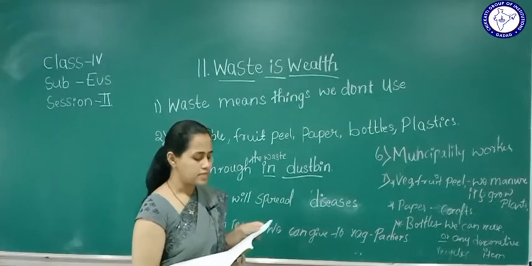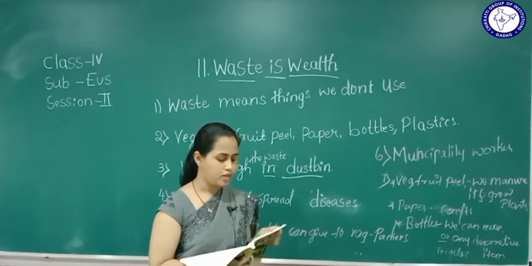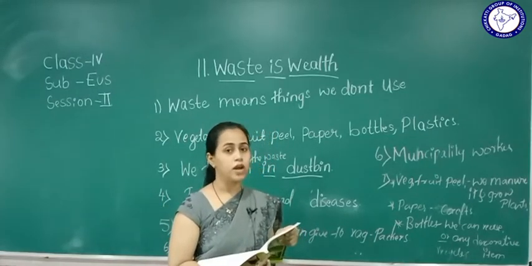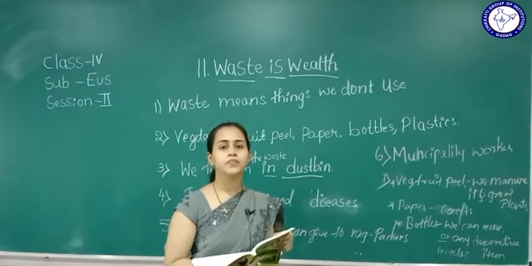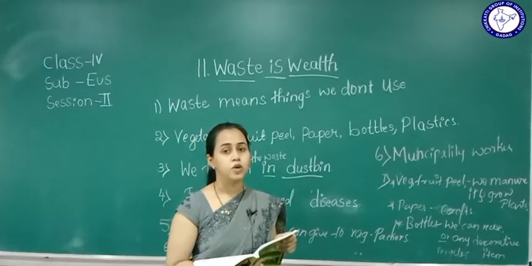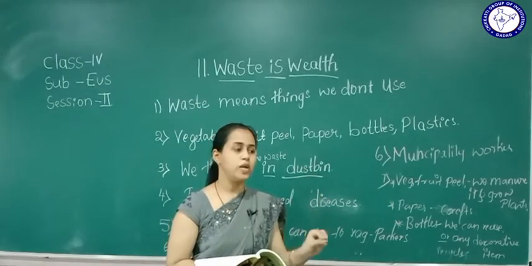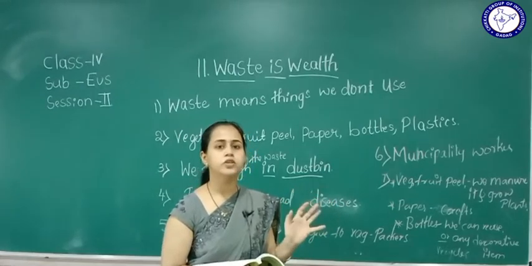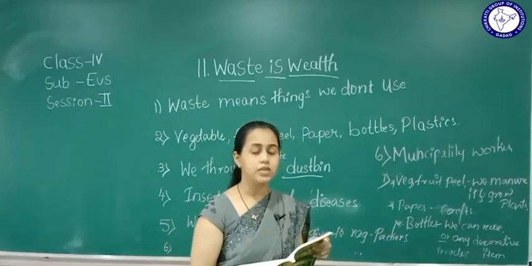Correct the statements which are wrong. The first one: I throw waste here and there. Is it right or wrong? It's wrong, right? We should not throw litter anywhere. We always put the waste in a dustbin. So it's wrong.